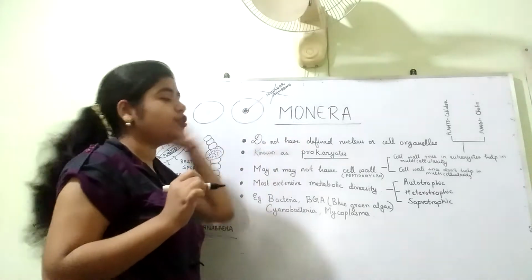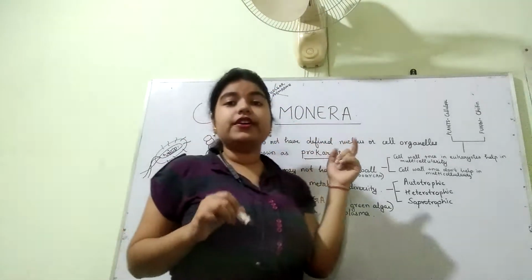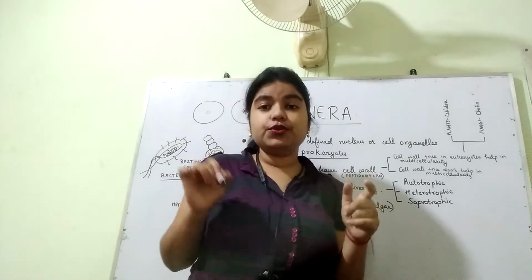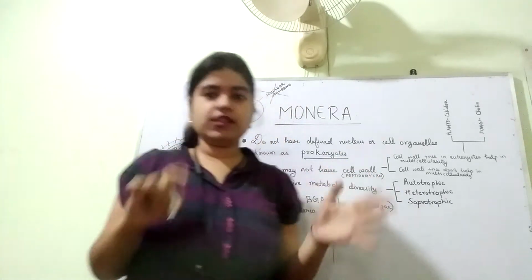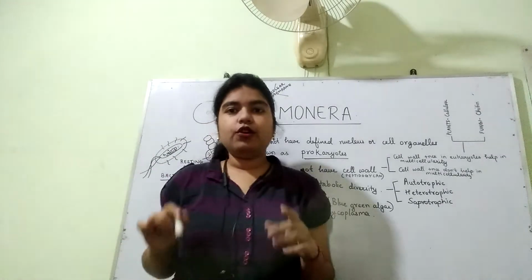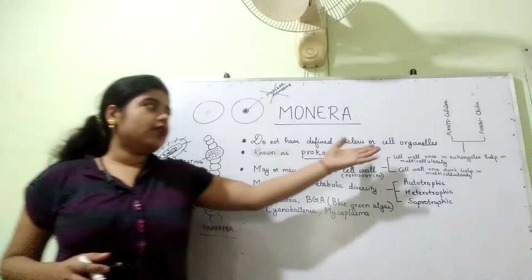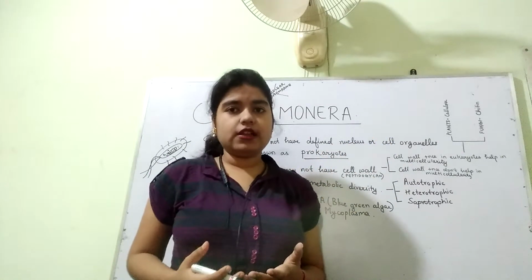This membrane is the nuclear membrane, but I have made a cut here because Monera does not have a nucleus which is membrane bound. So the nucleus is present, but it is not membrane bound. At the same time, it will not have other structures which are membrane bound. So it also lacks well-defined cell organelles.